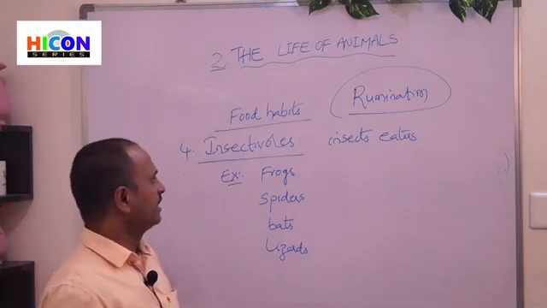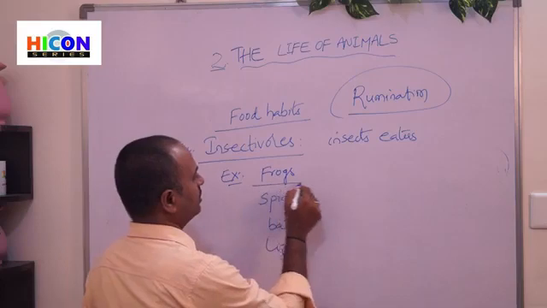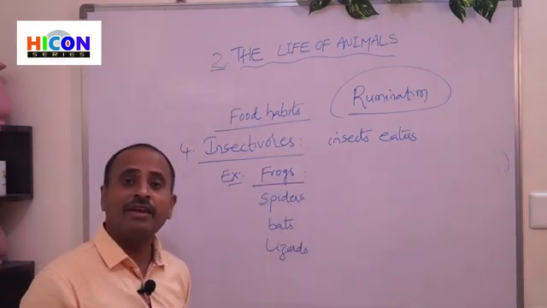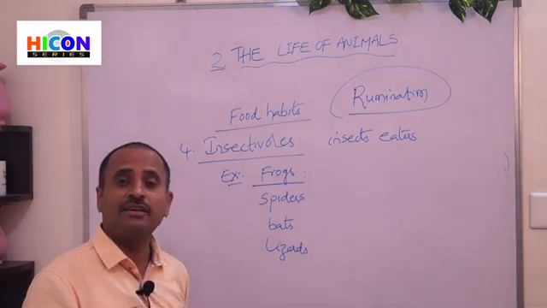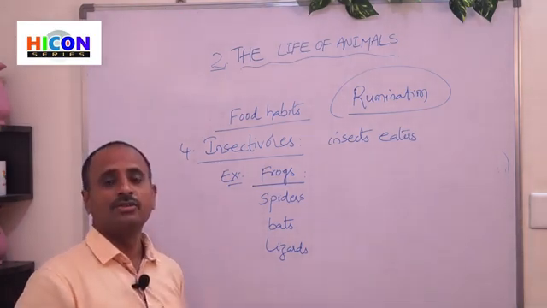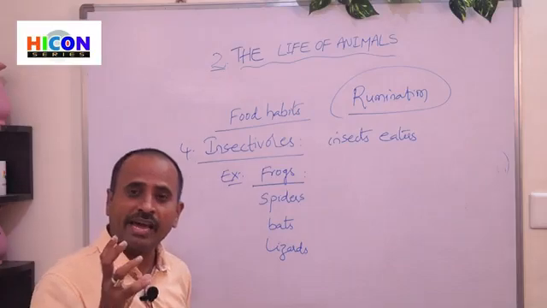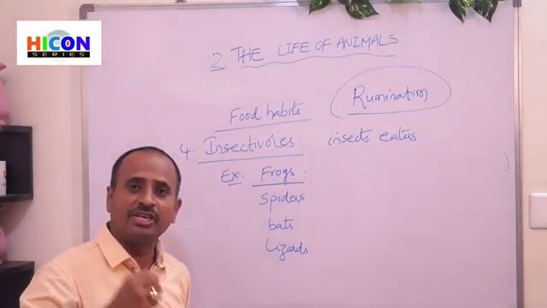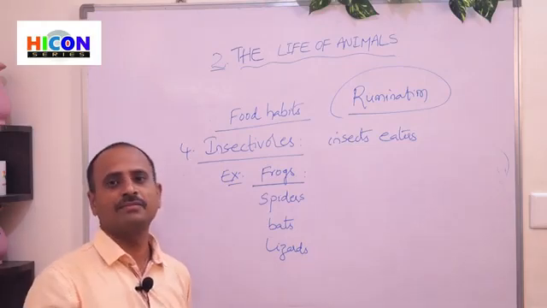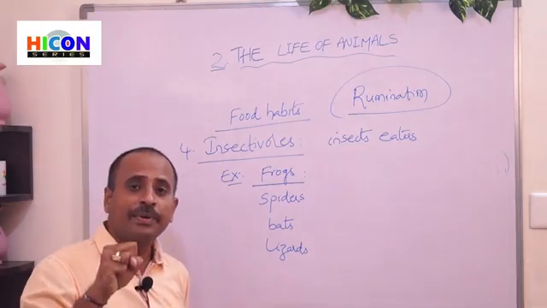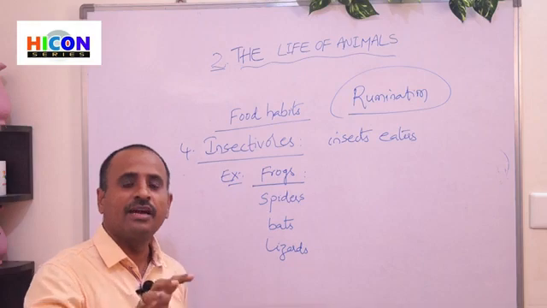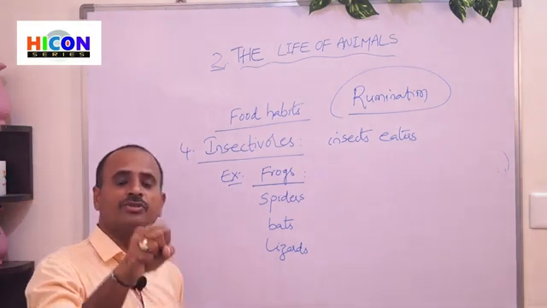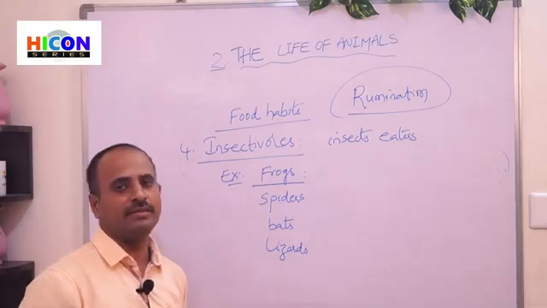Especially in frogs, they have a tongue, and their tongue is very sticky. If they want to catch the prey, they move out their tongue with a jerk towards the prey. The prey gets stuck to the tongue, and the frog immediately pulls its tongue into its mouth and swallows the prey.